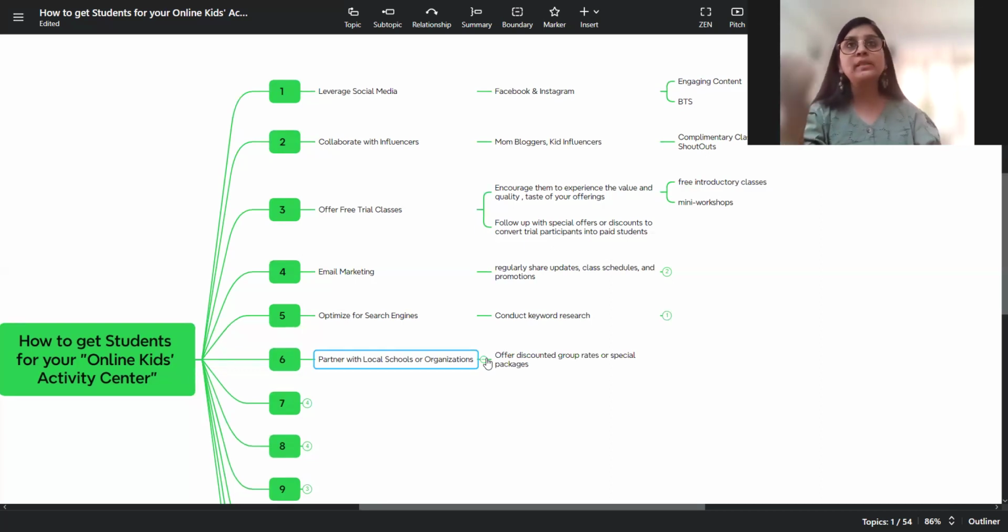And what you can do is offer them a discounted group price. Let's say you are into Rubik's cube solving. So if you approach any school and say, I'll teach Rubik's cubes to your grade second students. Let us say XYZ is the school name. So you can always tell that anybody who registers from XYZ school gets this percent of a discount, and use coupon code XYZ 10% or whatever discount you want to offer.